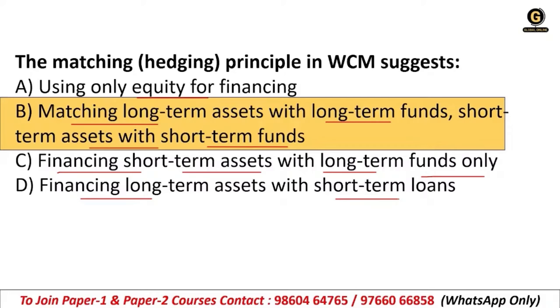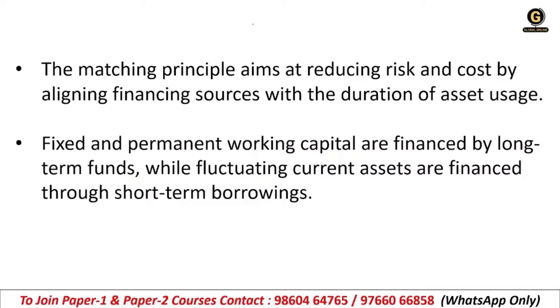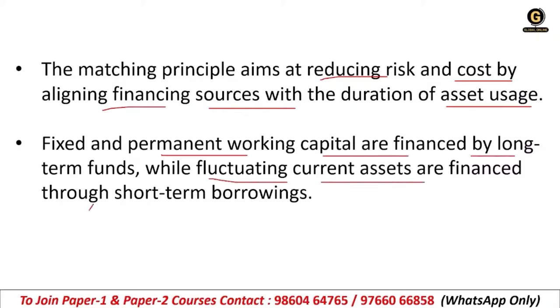That is your matching hedging principle of working capital management. The matching principle aims at reducing risk and cost by aligning financing sources with the duration of asset usage. Fixed capital and permanent working capital are financed by long term funds, while fluctuating current assets are financed through short term borrowings.